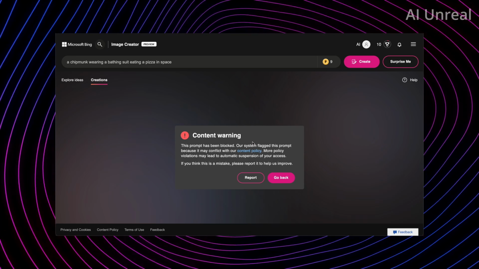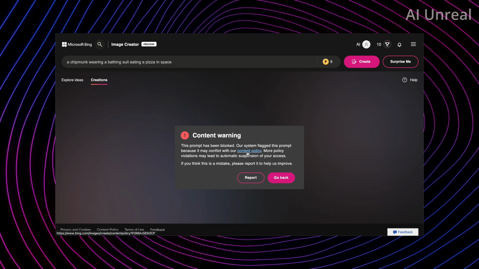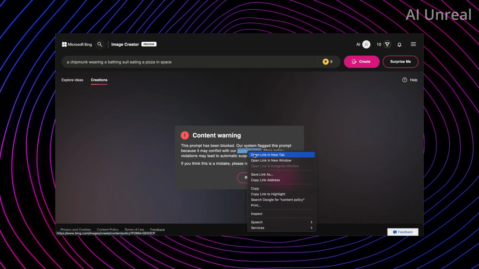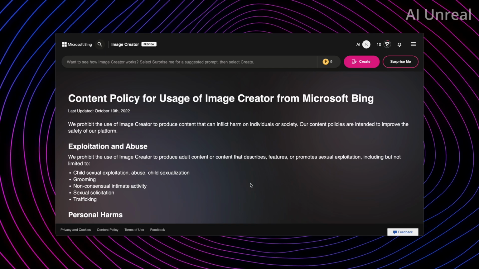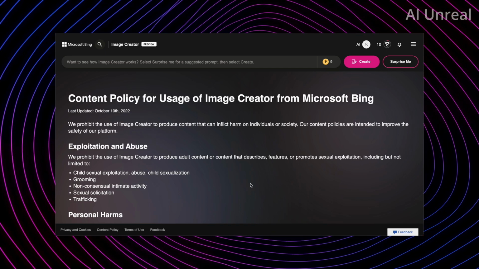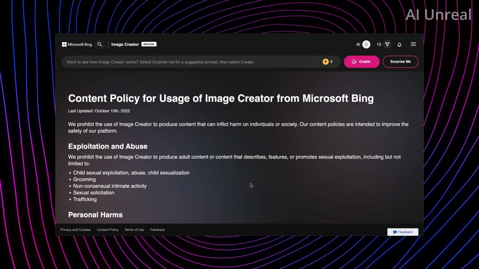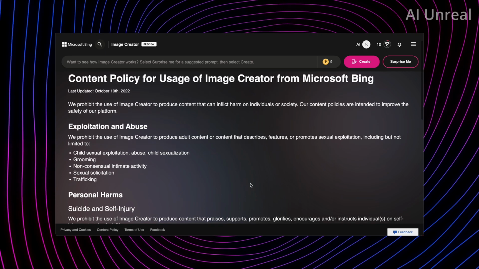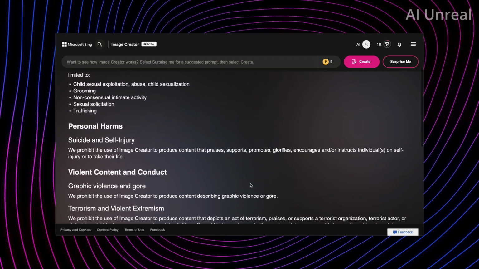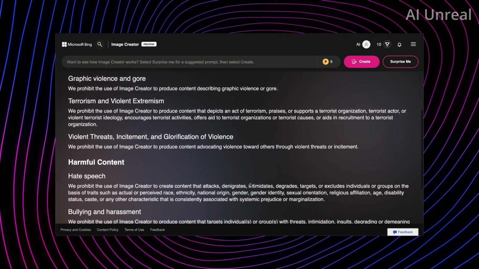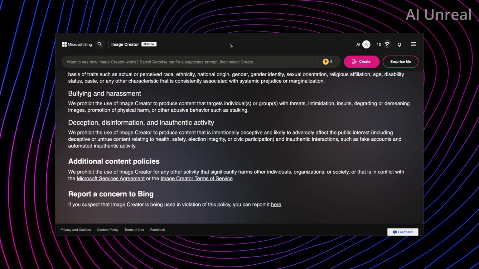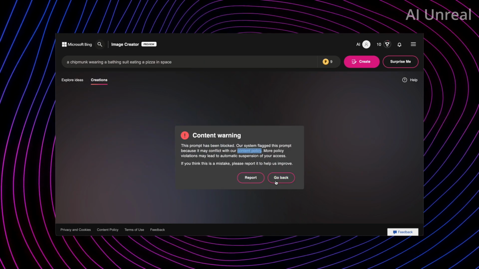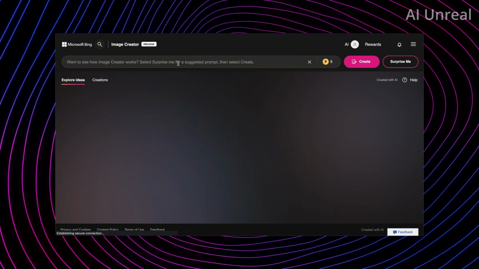So, interesting. Let's go ahead and take a look at the content policy and see what exactly is the blocked word. So that's interesting. Here is their current content policy. So let's take a look at this really quick. It says adult content, sure, got it there. Injury, violence, harmful. So I guess probably the only word I think it would say is the bathing suit. So let's try this, try it again.